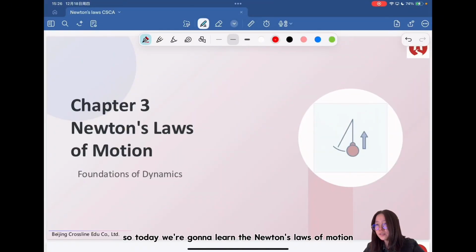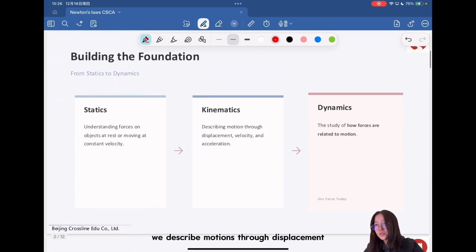So today we're going to learn Newton's laws of motion, from statics to dynamics. We've learned that in kinematics, we describe motion through displacement, velocity, and acceleration. But today we're going to learn how forces are related to motion.